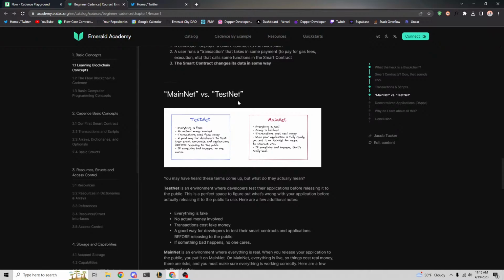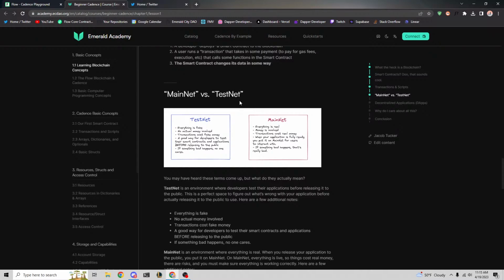Flow blockchain has a testnet and a mainnet, and the testnet is where developers test their code and deploy smart contracts. Everything's fake, so the Flow token on testnet is fake, but it allows you to test your contracts in a simulated scenario where you can make sure there are no bugs.